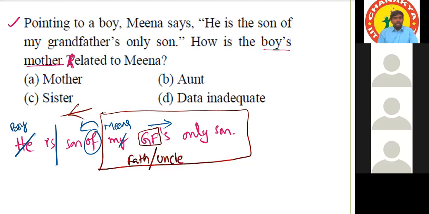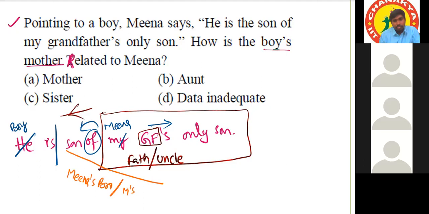Okay. Sir, so this is data inadequate also. Yes, let us complete it and later we'll see the options. See, son of Meena's father is Meena's brother, right? Meena's brother, yes, sir. Okay. Son of Meena's uncle is...